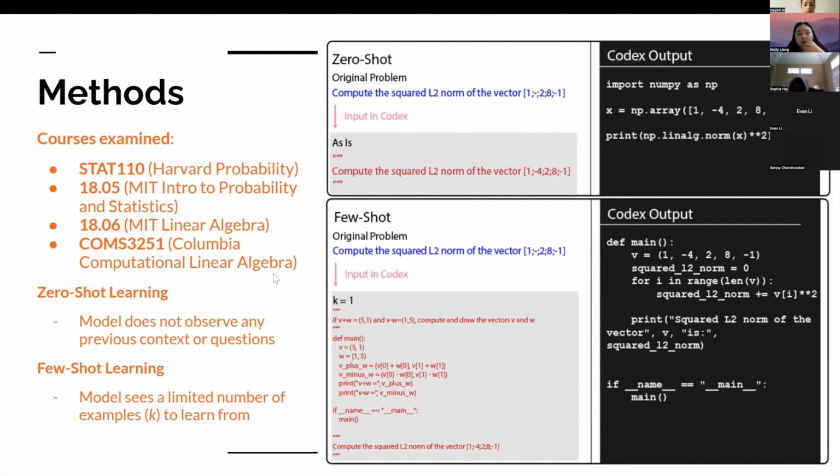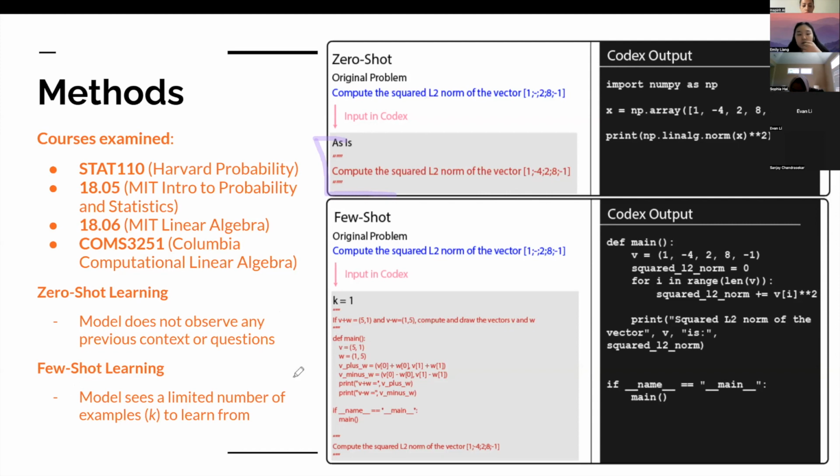So what we did is we tried few shot learning. So the difference between zero-shot learning: zero-shot learning is where the model doesn't observe any previous context. That's just putting in the question as it is, not giving it any additional information or context.